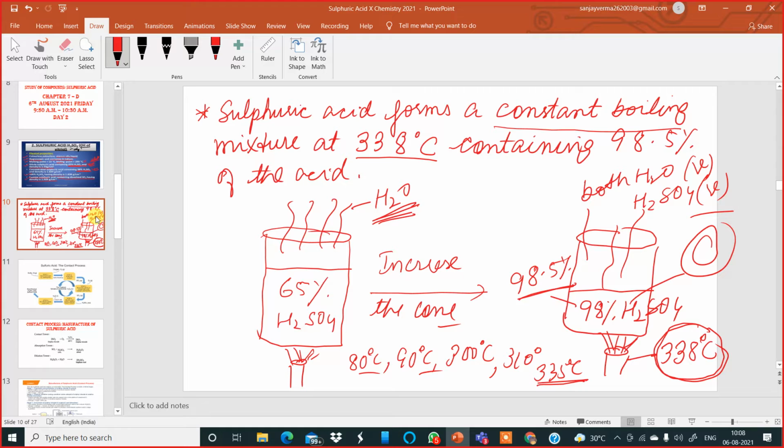Excuse me, sir, the definition of a constant boiling mixture is a mixture which boils without change in its composition. Correct, that is the correct answer. So a constant boiling mixture is a mixture which boils without any change in its concentration or composition. Am I clear with this?